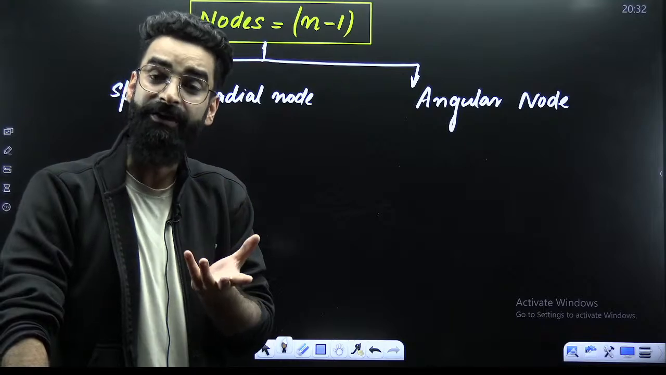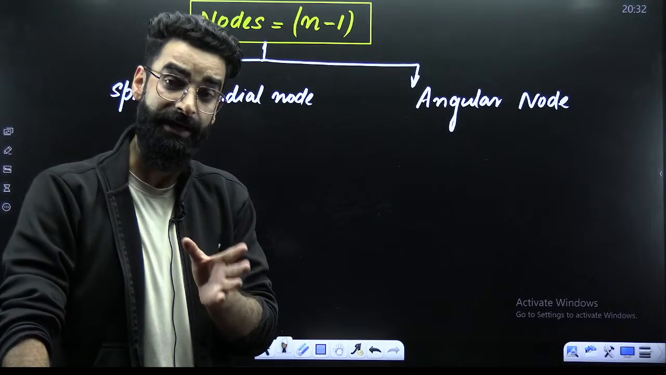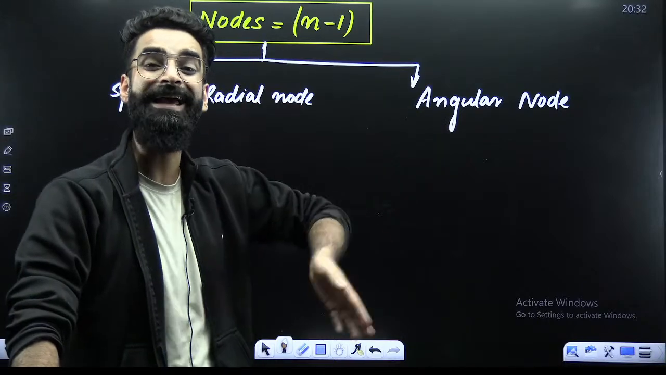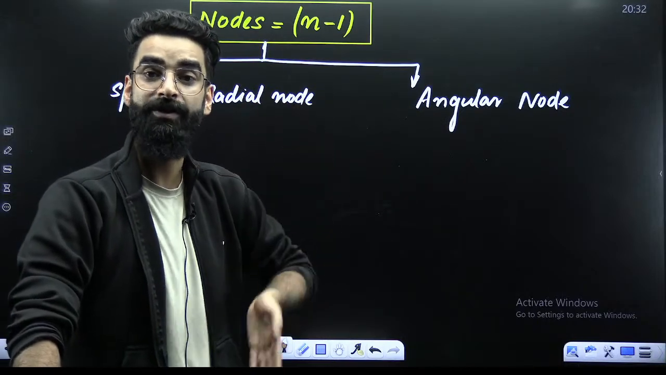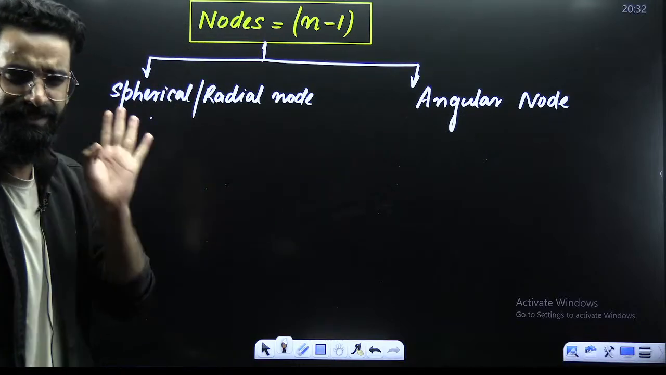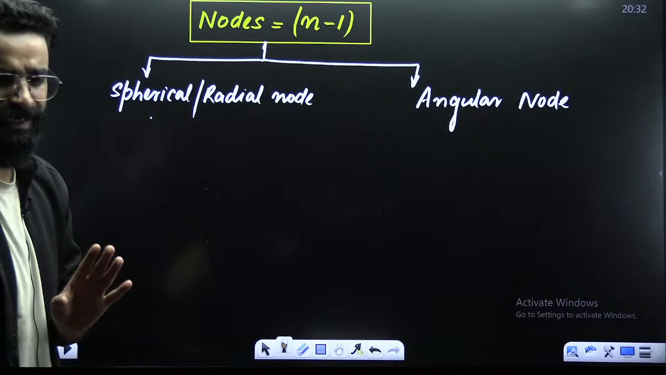Right? A spherical region around the nucleus where the probability of finding the electron is 0. Angular node is basically a plane. It's a plane on which electron density is 0. How can you interpret this? Just give me like 4 to 5 minutes, you'll understand it in detail.